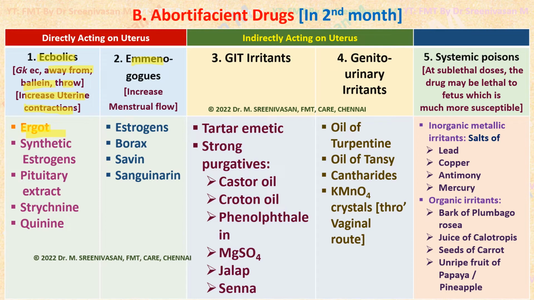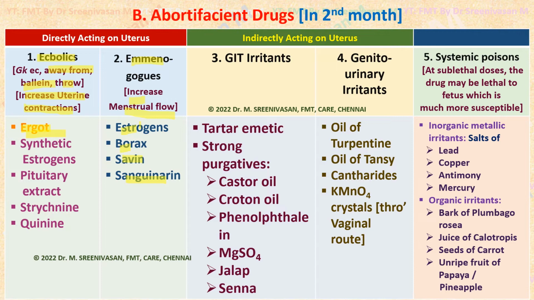So in that way they cause expulsion of products of conception, not by promoting uterine contractions. So emmenagogues increase the menstrual flow. Examples include estrogens, borax, savin, sanguinarine, etc. Estrogens and borax are commonly used emmenagogues. So ecbolics and emmenagogues are very important terms. You should be familiar. Both act directly on the uterus under abortifacient drugs.